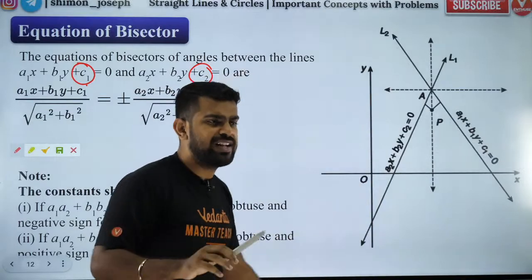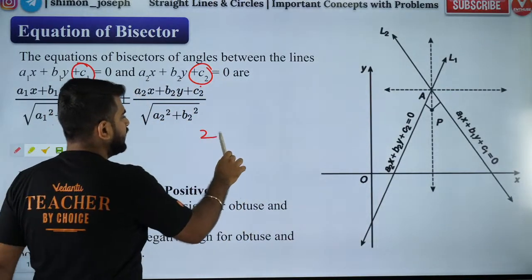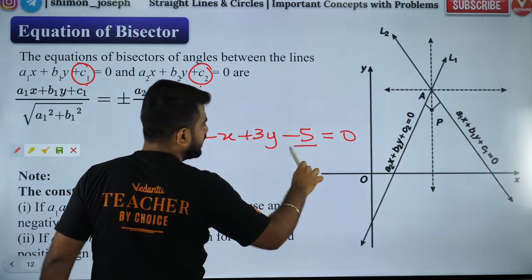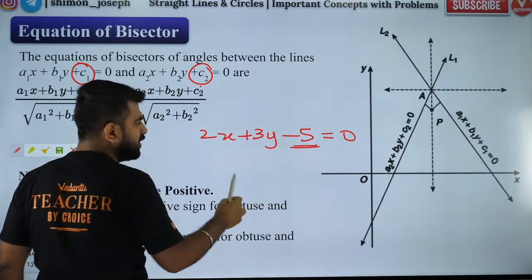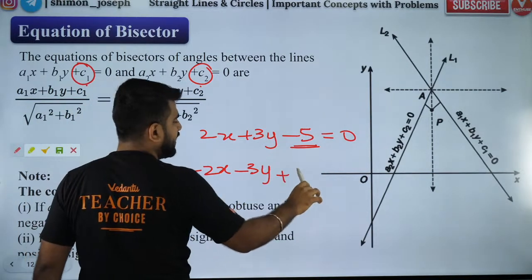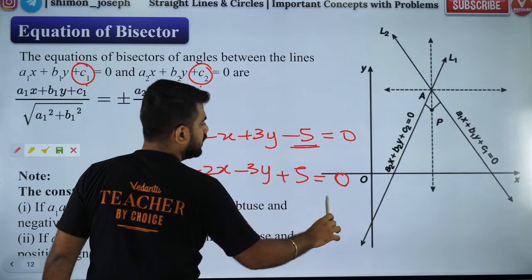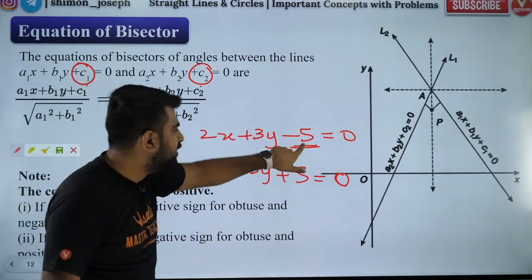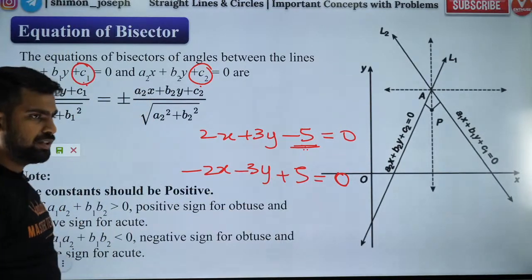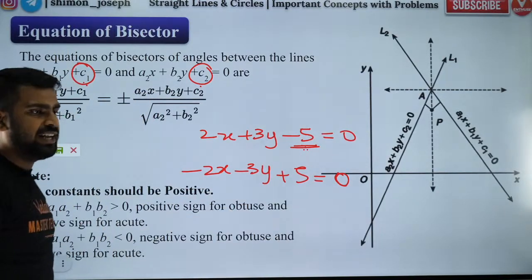Sir, what do you mean by that, sir? I don't understand. For example, if you have a line like this, here my constant is negative. How do I make it positive? By multiplying minus everywhere. This is what I'm telling. So when I say make the constant positive, this is what I'm saying. You have to multiply minus everywhere. Got it? Everybody liked it?